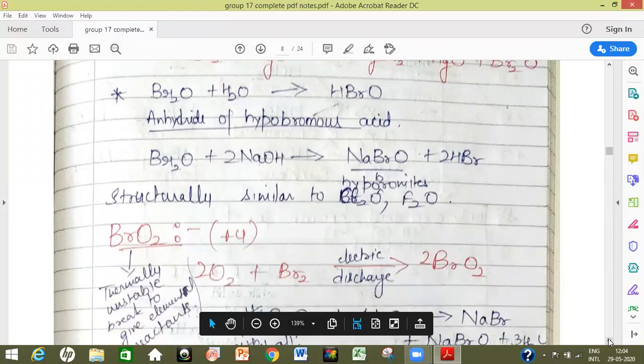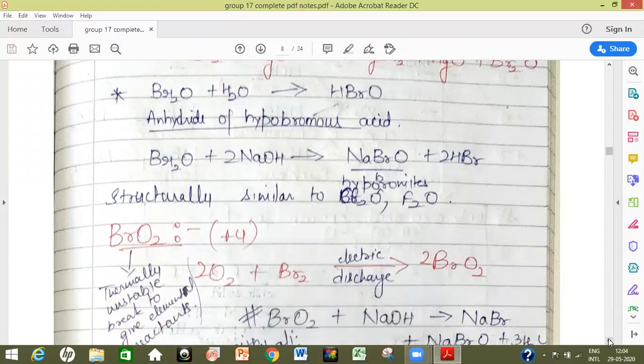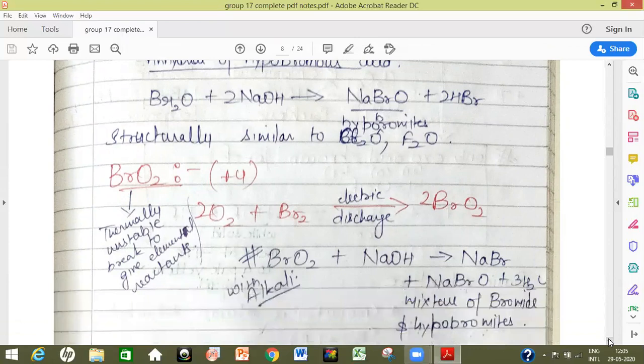It is structurally similar to Cl2O and F2O. The bond angle variation in F2O, Cl2O and Br2O we have already discussed, and as I have already mentioned, it is an important question from the examination point of view, why such variation is there in the bond angle.